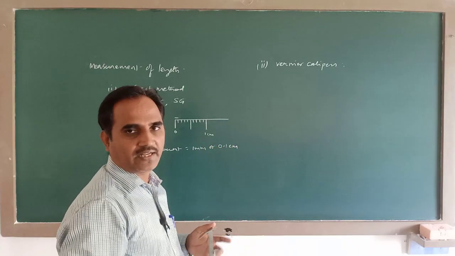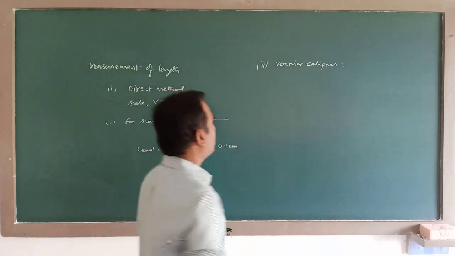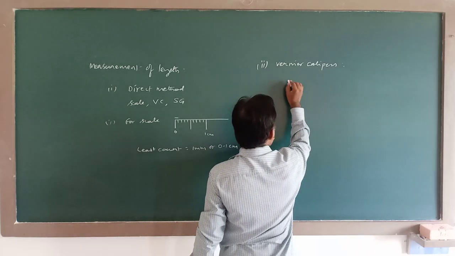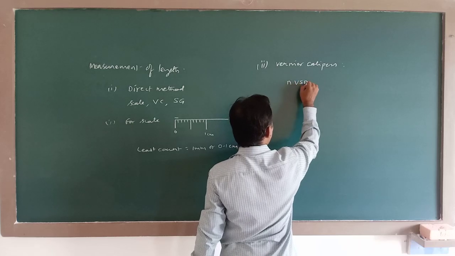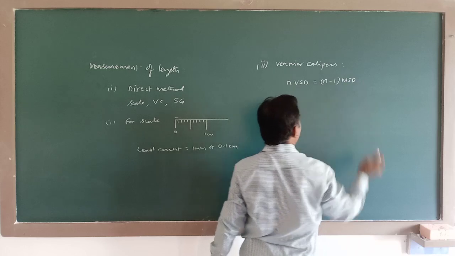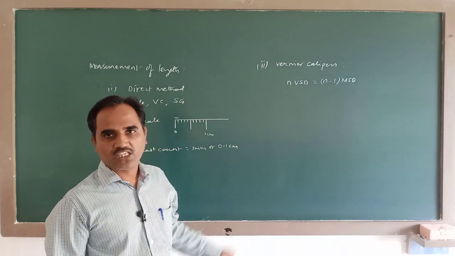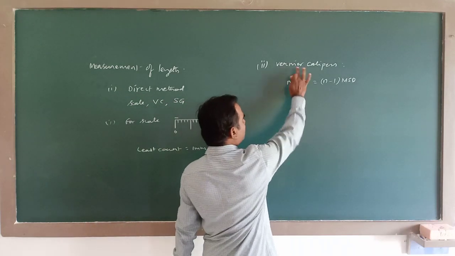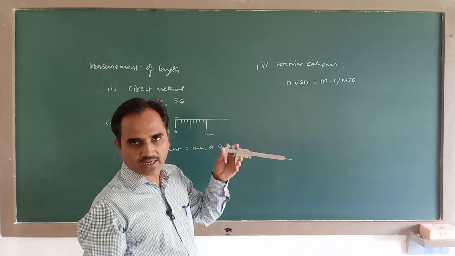This vernier scale is designed on the principle of vernier. The principle of vernier means n vernier scale divisions will always be equal to n minus 1 main scale divisions. This is the principle of vernier. Vernier is the name of a French scientist who designed this instrument way back in the 1600s.